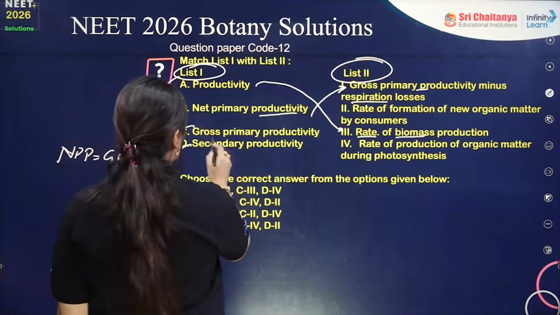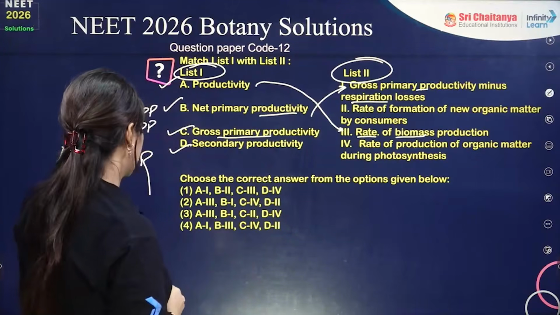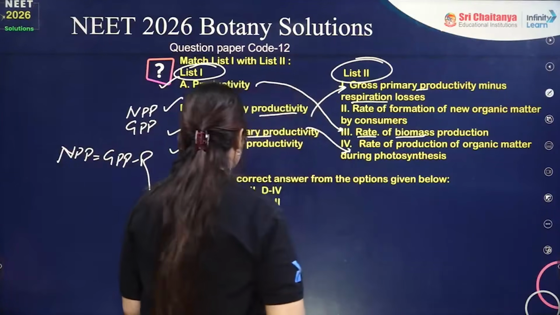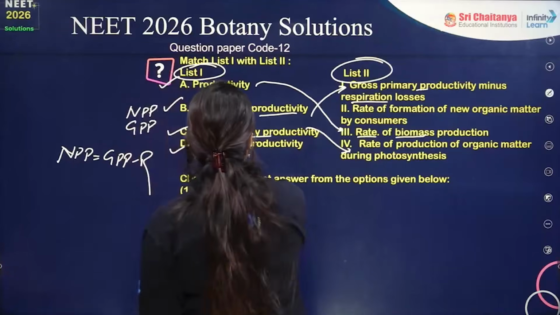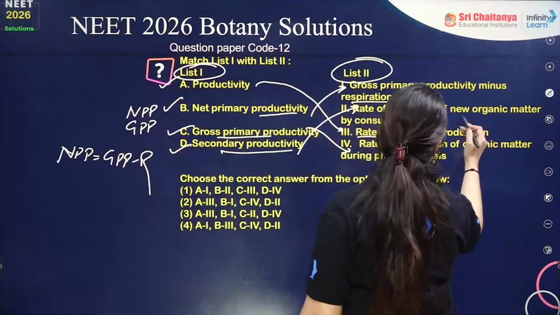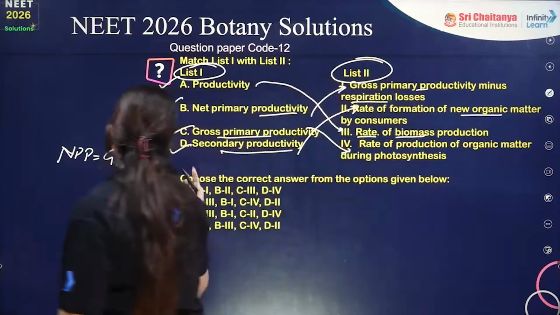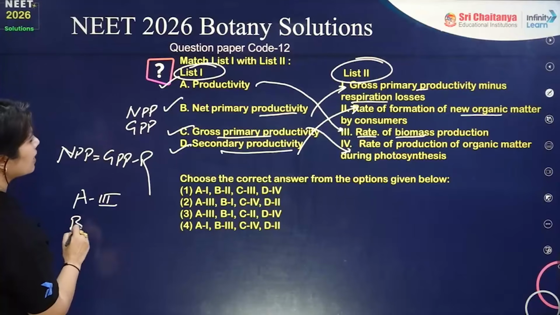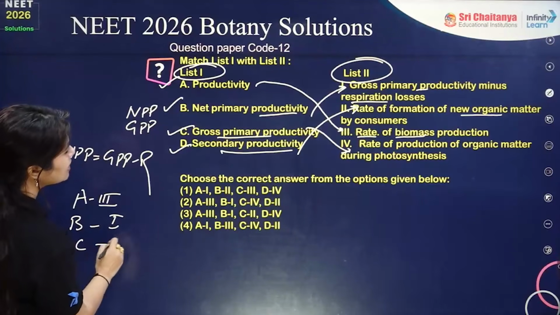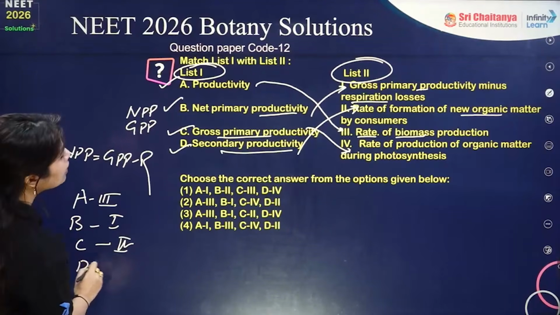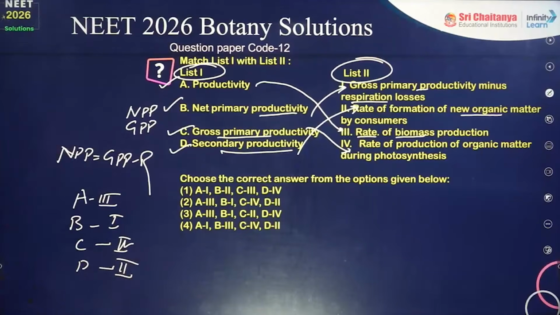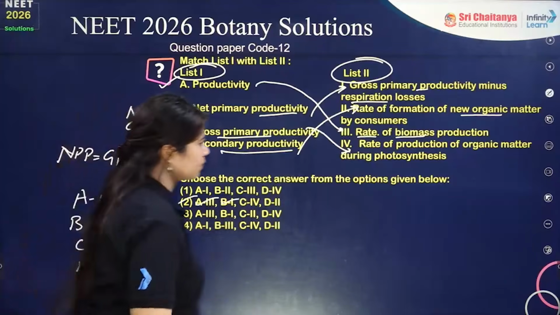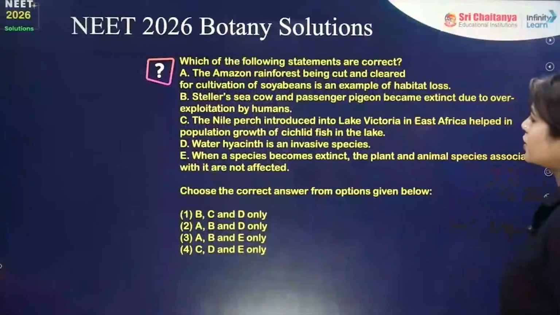Then comes gross primary productivity, which is the rate of production of organic matter during photosynthesis. And last but not the least, secondary productivity is the rate of formation of new organic matter by the consumer. So A goes with option number 3, B goes with option number 1, C goes with 4, and D goes with option number 2. So the answer of this question has to be option number 2. Okay, perfect. Next question.